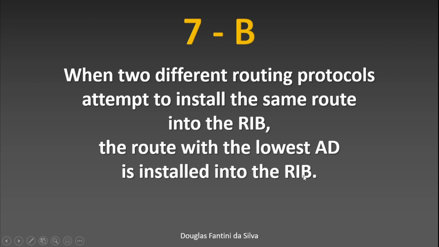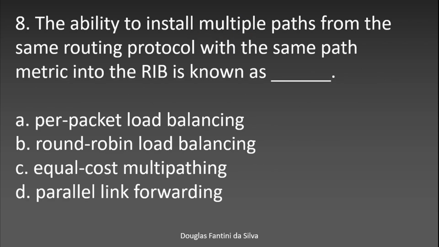So as I just said, OSPF is 110, RIP is 120, so OSPF will beat RIP in this case, for example.